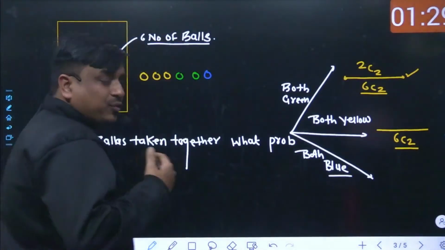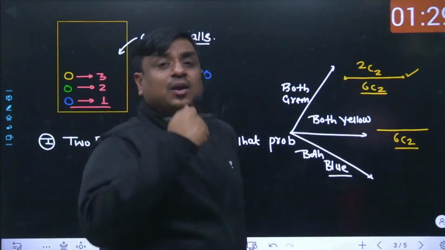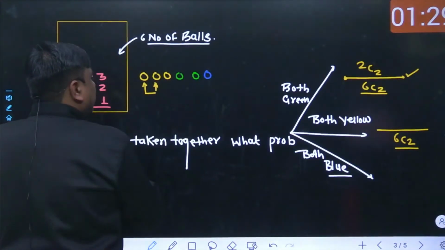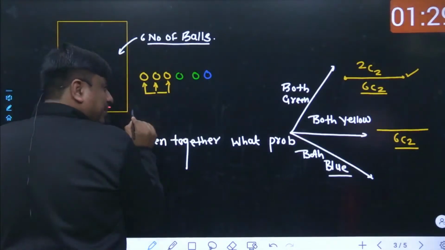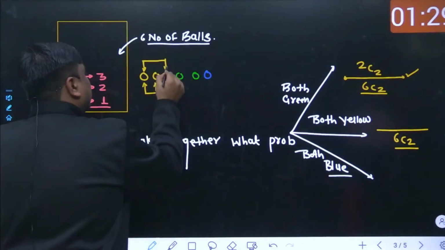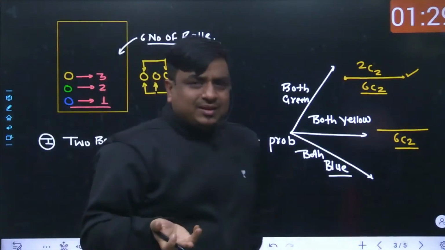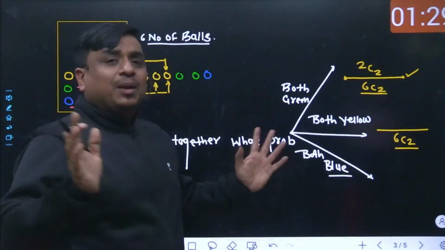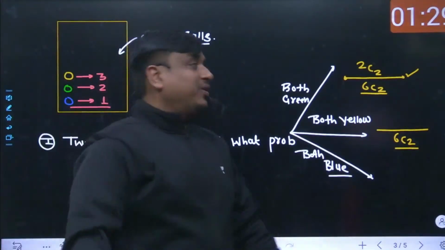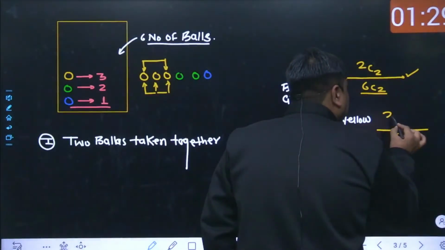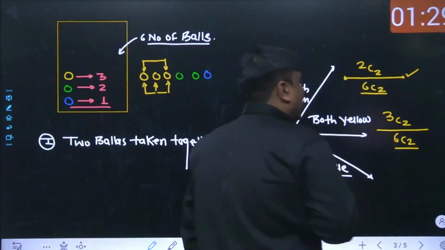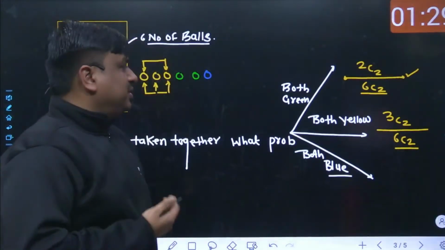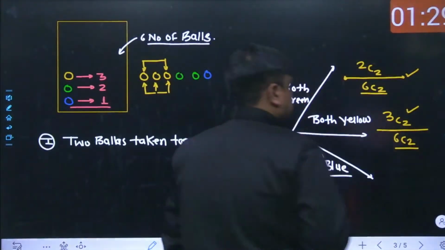But now I want how many different ways you could have selected the yellow balls out of it. Obviously you could have selected the first and second, that could have been the first way. Second and third could have been the second way. First and third could have been the third way. Manually you can count, otherwise you can simply leave it to the concept of combination, because combination counts everything perfectly. Out of 3 items, how many different ways could 2 items be selected? That is simply 3C2. So 3C2 divided by 6C2 is going to be the answer for this question.